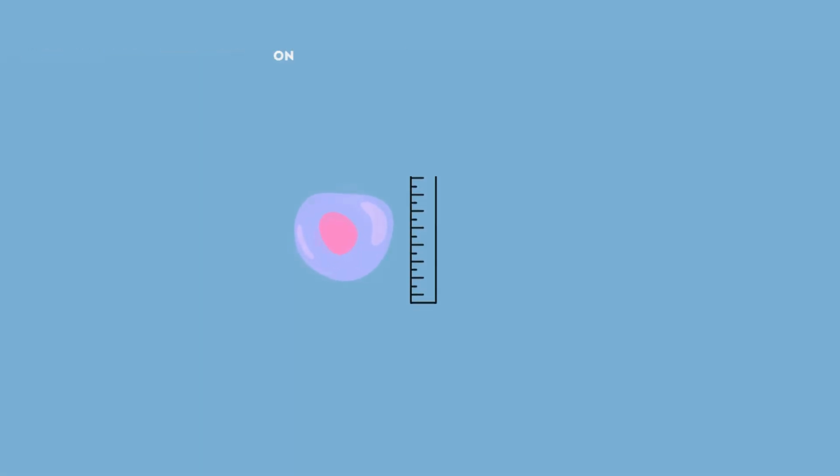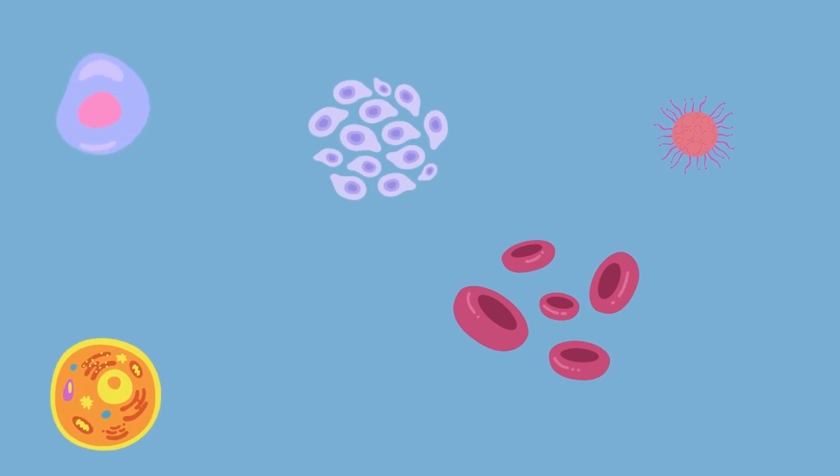Now, let's explore how cell size is linked to cell specialization, a crucial factor in how cells carry out their specific functions. The size of a cell is far from random. It is closely tied to the task it performs and the process of specialization that tailors it to be as efficient as possible. Take sperm cells, for instance.